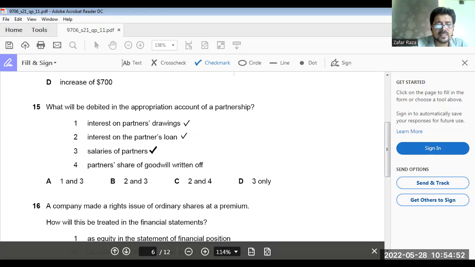Salaries of partners are debited. Partner's share of goodwill written off has nothing to do with the appropriation account. When goodwill is written off, it has nothing to do with the appropriation account. So only 3. So option D is the answer. Only 3 is correct.